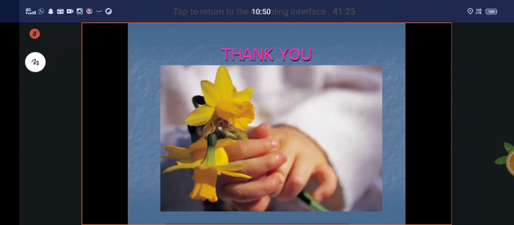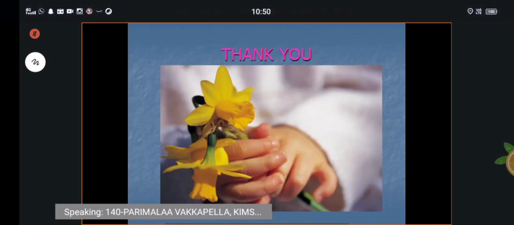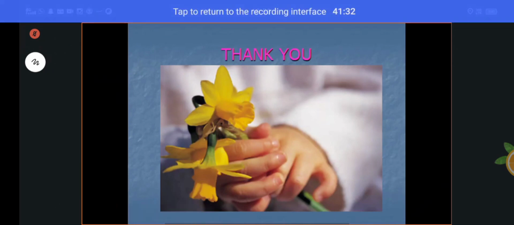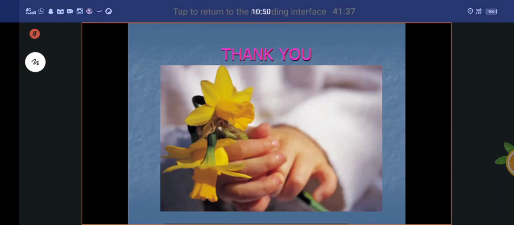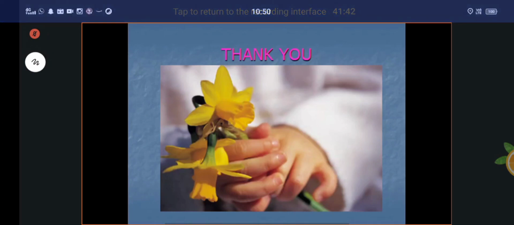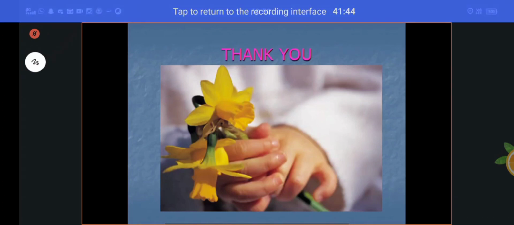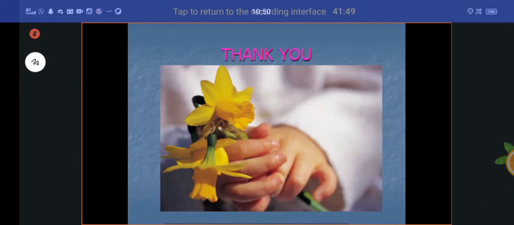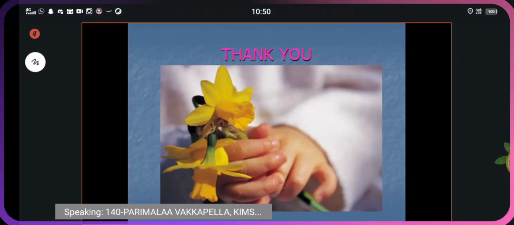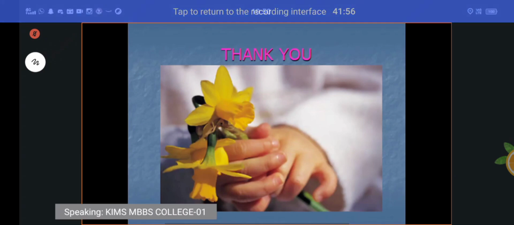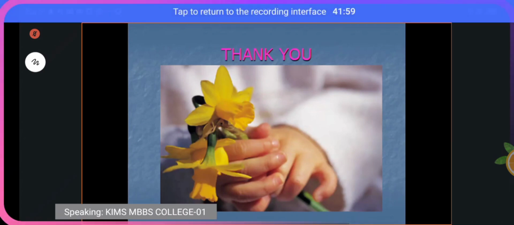Among the adductor muscles, which muscle is not attached to the femur bone? Gracilis. Yes, gracilis is not attached to the femur, it is a slender muscle. Are you getting clear?